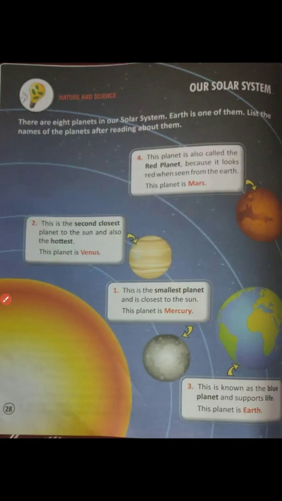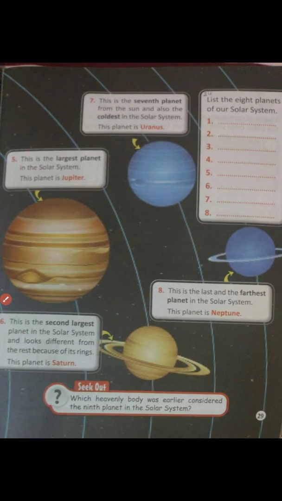Then next, this is known as the blue planet and supports life. This planet is Earth. Dear kids, we live on Earth. So we will fill this on third number. Next, this is the 7th planet from the sun and also the coldest in the solar system.